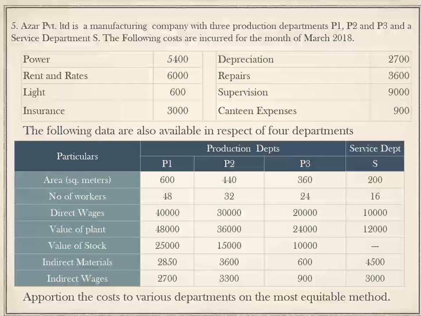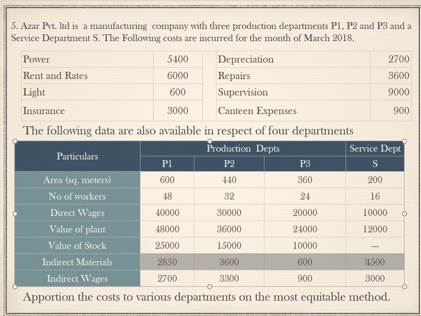Next, apart from direct wages, we also have indirect materials and indirect wages. The indirect materials value is 2,850 for P1, 3,600 for production department P2, 600 for P3, and 4,500 for the service department. I'm going to copy this as it is.